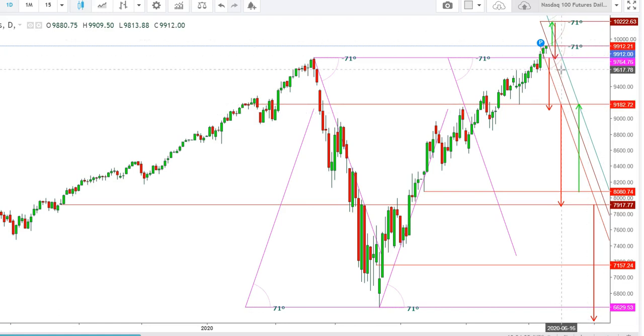But in that case, we will find the Nasdaq futures to move downward up to the levels of 9617, and we will find the Nasdaq futures to consolidate amid this zone in a zigzag manner before taking a final directional move up to June 18, 2020. Here I find that the Nasdaq futures may take a decisive move during the month of June 2020.